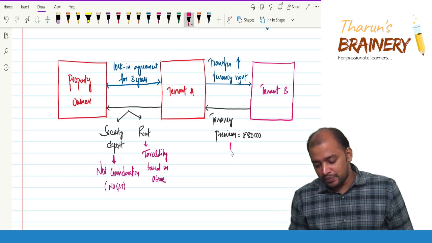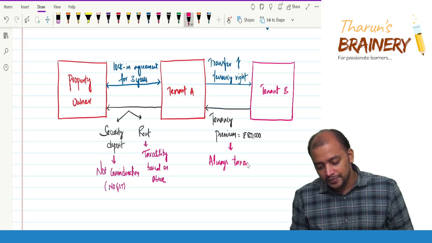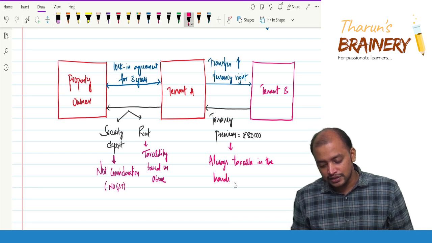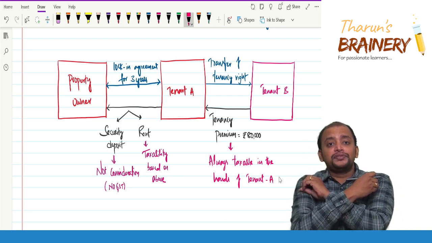This tenancy premium is always taxable in the hands of tenant A, irrespective of the type of property.